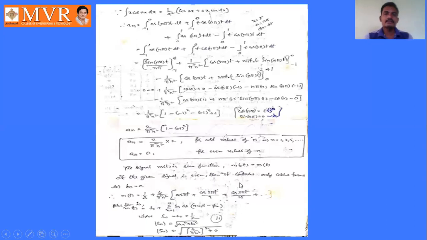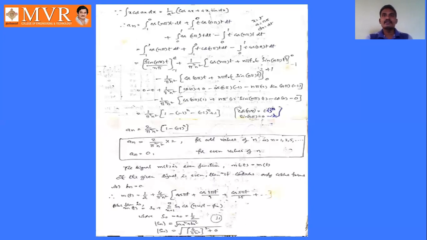So convert this into polar form. That is, polar form is m of t equal to s naught plus sigma n equal to 1 to infinity Sn cos n omega naught t minus phi n, where s naught is the same as a naught, that is its value is 1 by 2, and mod Sn is the square root of an square plus bn square.